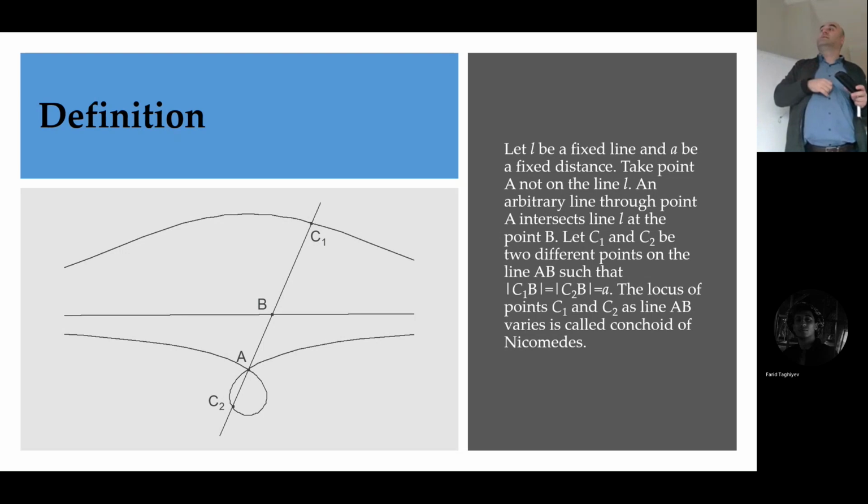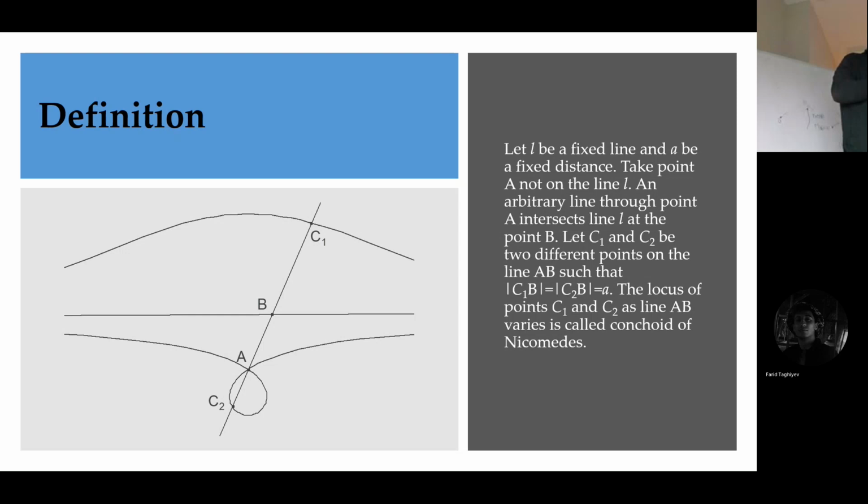The upper curve is the generated curve, not the given one. There is also a counterpart of this curve below. If you also take BC2 equal to that same constant, there will be another branch of this curve below the line. This is called the conchoid of Nicomedes. Nicomedes used it to solve his angle trisection problem.